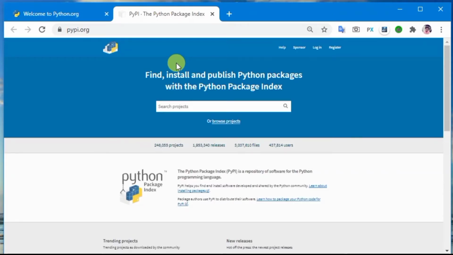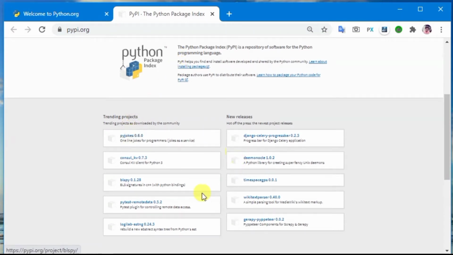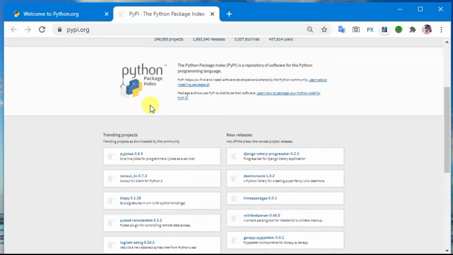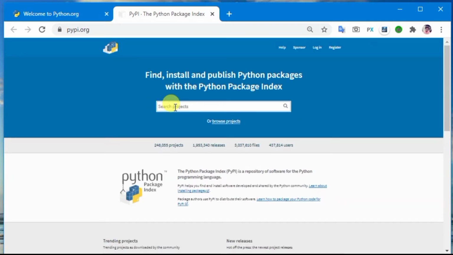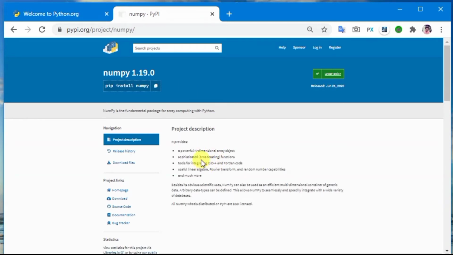Next we can see about PyPI. PyPI is the Python Package Index. Here you can see different Python packages published by different people. Also anyone can publish their Python packages on the PyPI site. Let us search for a Python package called NumPy. The first result is NumPy, as I expected. NumPy is mostly used for data science projects. I will show you later how to install Python packages on our PC.